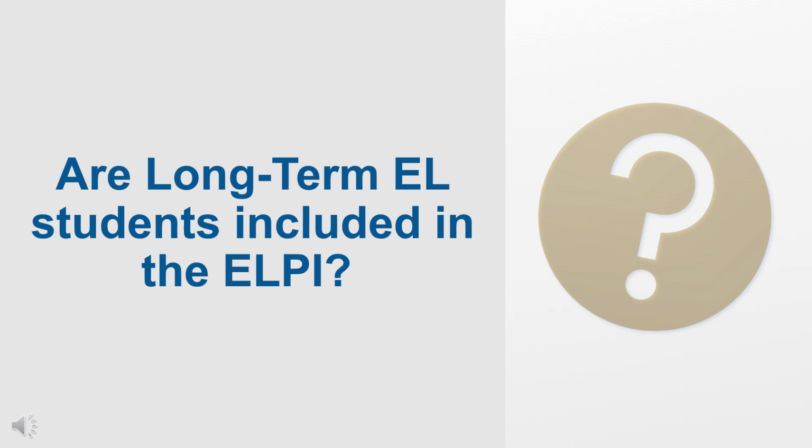For districts and county offices of education, the minimum N size is 15 or more LTEL students with current and prior year summative LPAC or summative alternate LPAC results. For schools, the minimum N size is 30 or more LTEL students with current and prior year summative LPAC or summative alternate LPAC results.